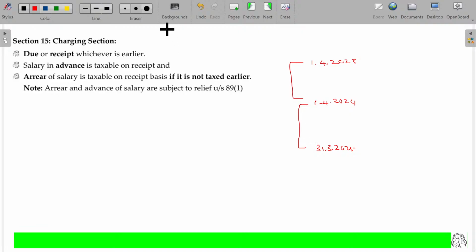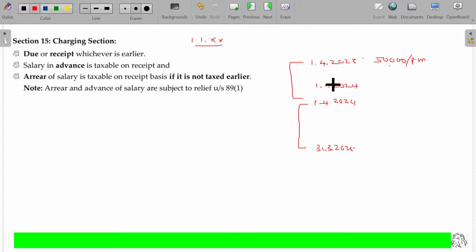Actually, salary will be revised on 1st January every year. On this date, 1/4/23, his monthly salary is 50,000. Per month he draws 50,000 rupees. As per the terms of agreement, his salary gets revised on which date? 1st January. 1st January 2024, he gets revision.